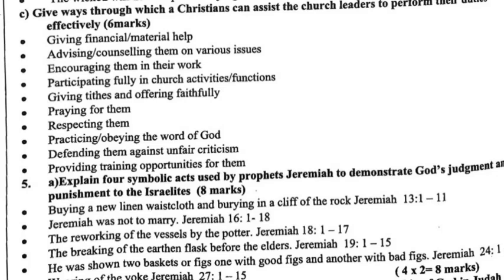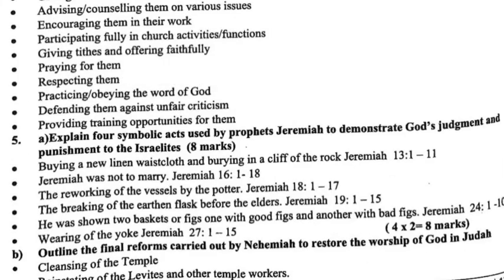Buying a new linen waistcoat and burying it in a cleft of a rock. Jeremiah was not to marry. The reworking of the vessels by the potter. The breaking of the earthen flask before the elders. He was shown 2 baskets of figs, one with good figs and another with bad figs. Wearing of the ox yoke. Question 5b. Outline the final reforms carried out by Nehemiah to restore the worship of God in Judah.